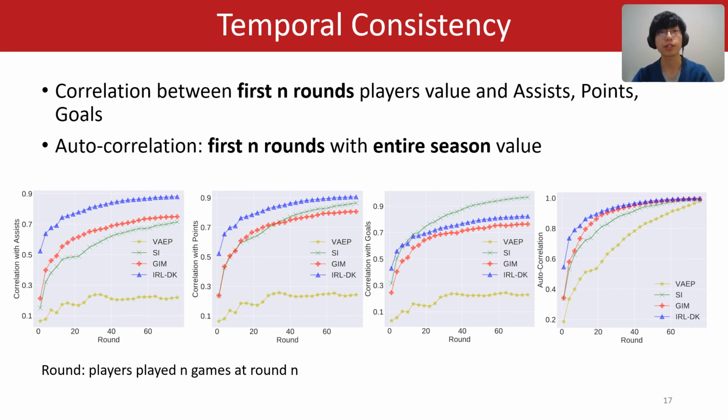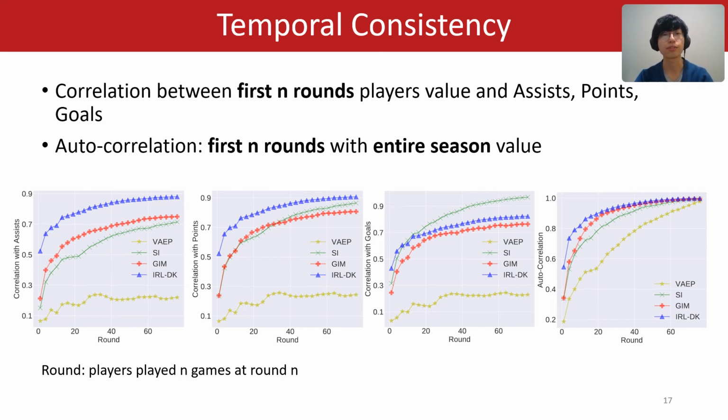A good player ranking metric should be temporally consistent, because a player's performance is really stable across the season. And if the player ranking metric is temporally consistent, we can use it to predict a player's future performance from the past. Here we calculate the correlation between the first n-round player's value and three important success measures, including assists, points, and goals. And we also calculate the autocorrelation, which is the correlation between the first n-round value and the entire season value.